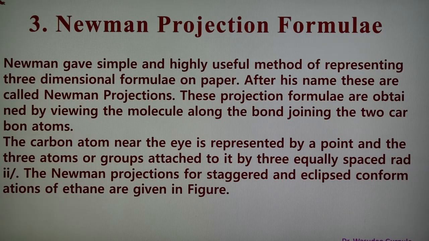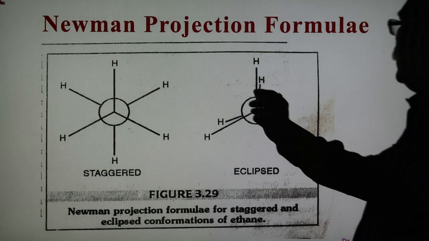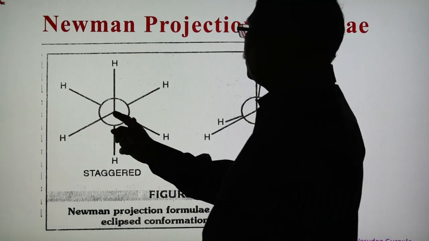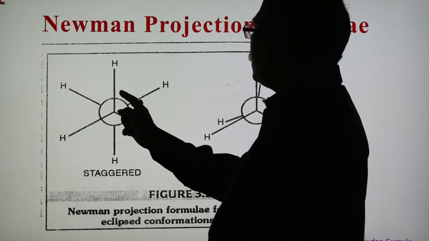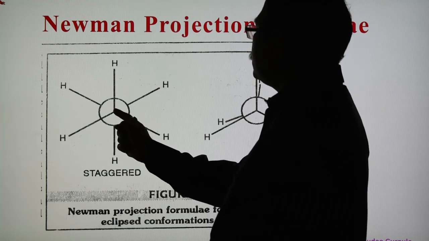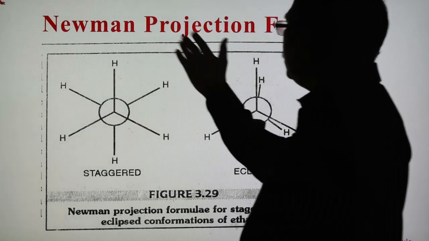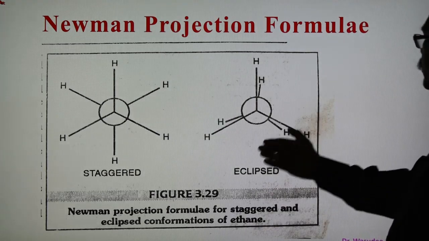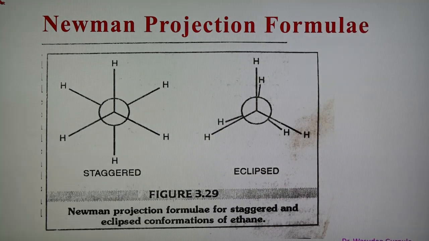The Newman projections for staggered and eclipse are shown here. This is the staggered, and this circle is the back carbon, and these three atoms belong to the front carbon. In the same way, these are the Newman projection representations for the staggered and eclipse conformations of ethane.